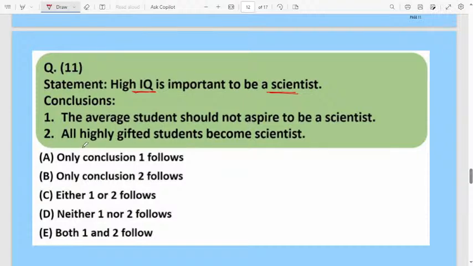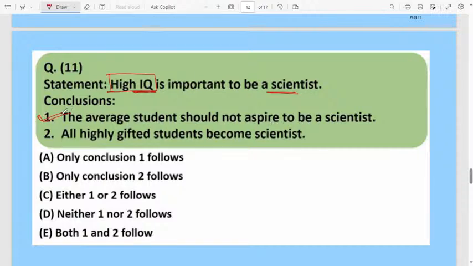Then next one: all highly gifted students become scientists. Only concentrate on the statement. Here they have given that high IQ is very, very important. Here they have given that the average student should not aspire to be a scientist.